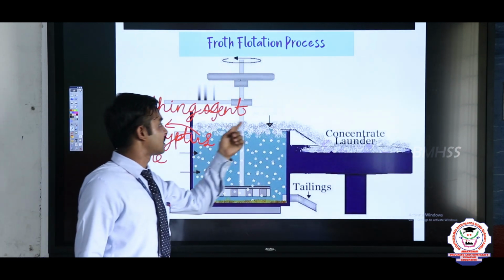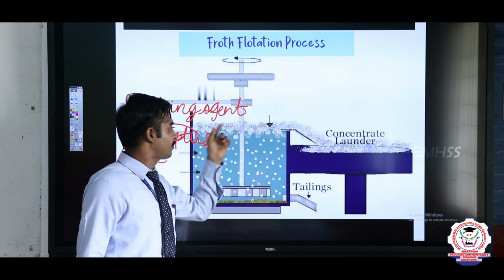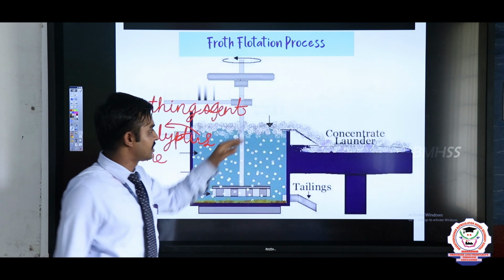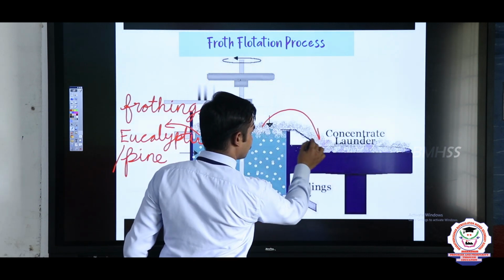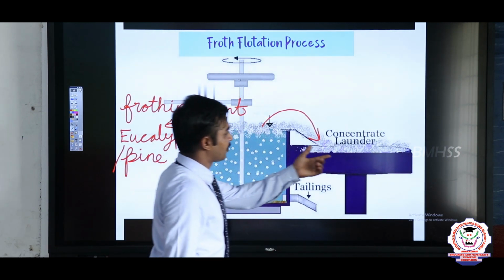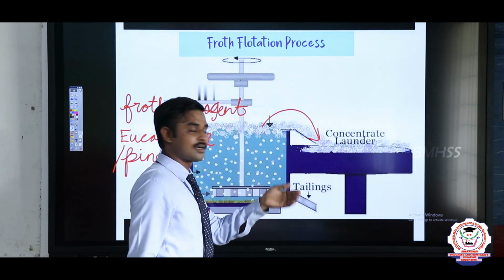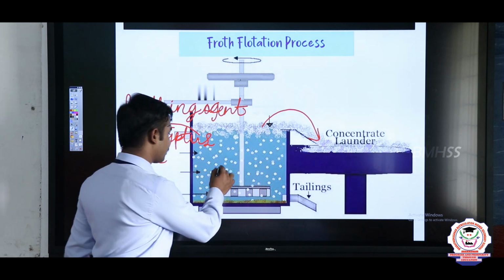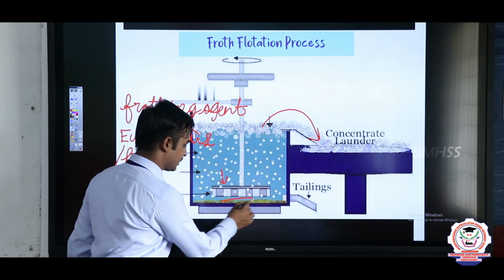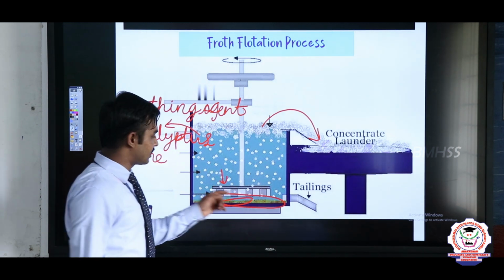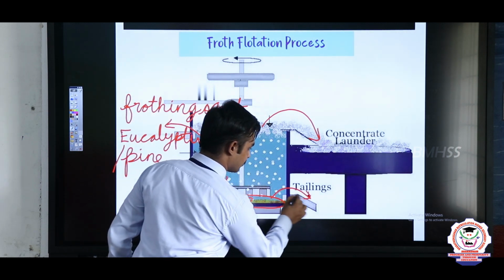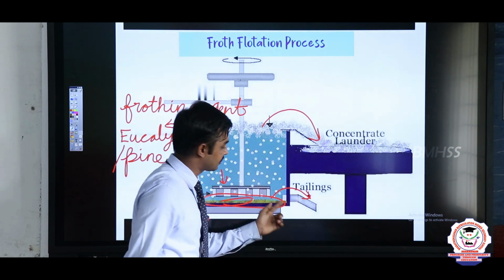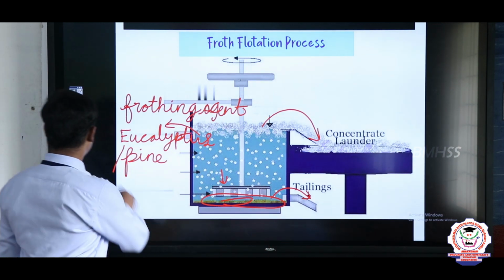The oil surrounds the ore particles, and then they are suspended on the water. The ore particles are collected, and the collected ore particles proceed further to the concentration process. So it is a purified ore, and the remaining gangue particles are precipitated down here. The precipitated gangue particles are removed by tailing.